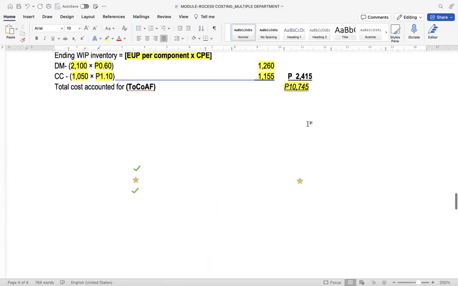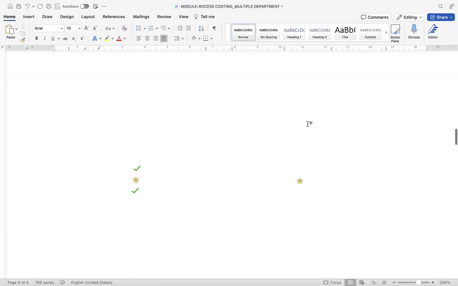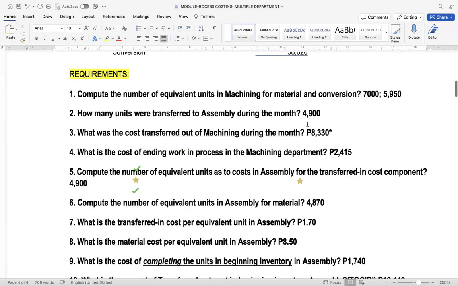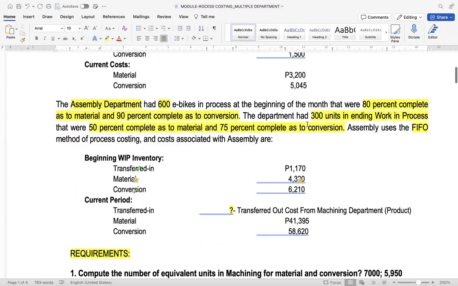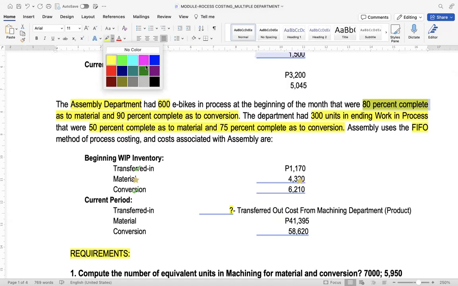So let's revisit the percentage completion for assembly. Again, I would like to highlight 80% complete. The wordings used here are complete as to material and 90% complete as to conversion.